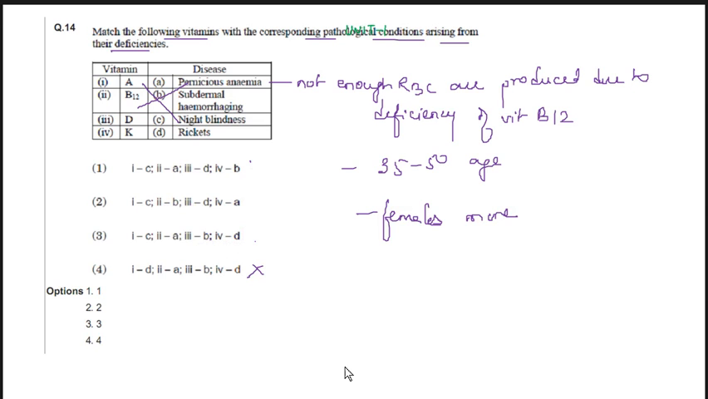Next is vitamin D. We all know it causes rickets. Deficiency of vitamin D causes rickets, which will be 3D, and 4B. Vitamin K will be subdermal hemorrhaging. So number 1 is the correct option.